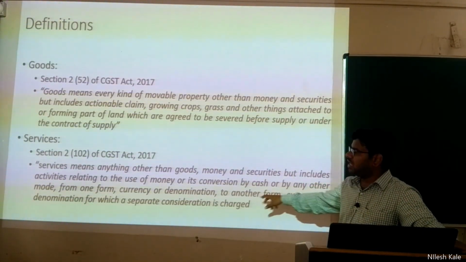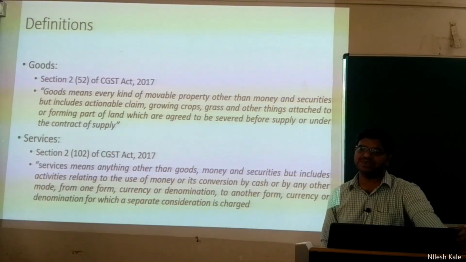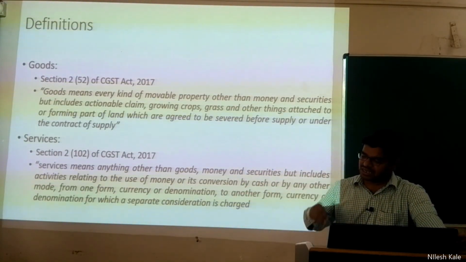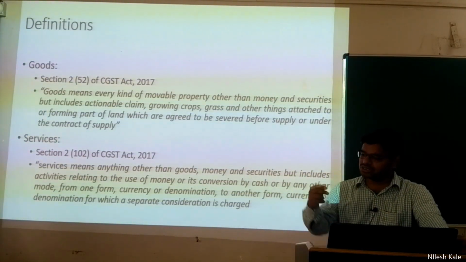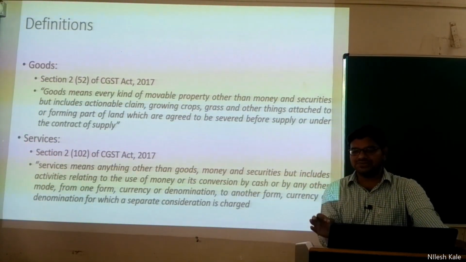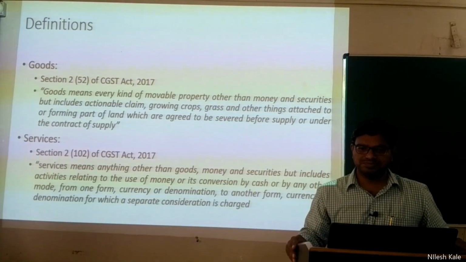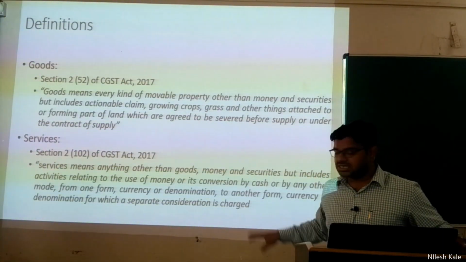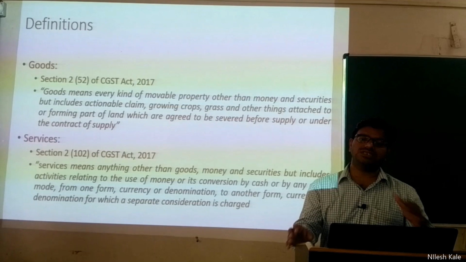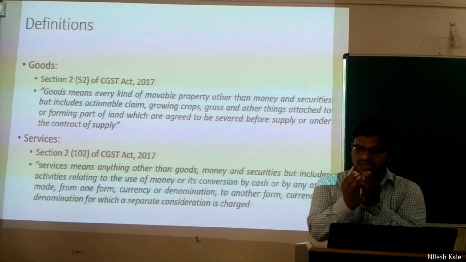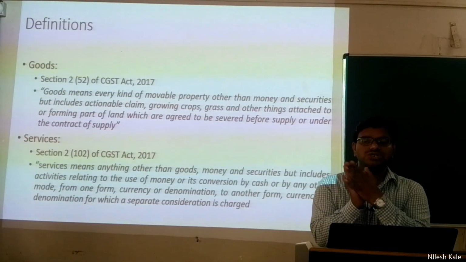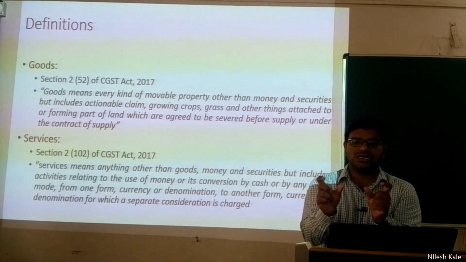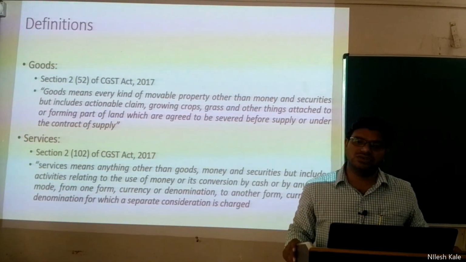But it includes activities relating to use of money. If there are any such activities which are relating to use of money or the conversion thereof, then we call it a service. The definition says money or security is not a service, but anything which is affiliated to or attached to these two things like money and securities will be considered as service.